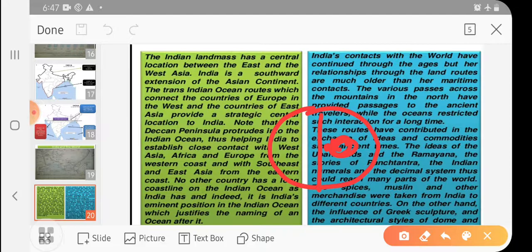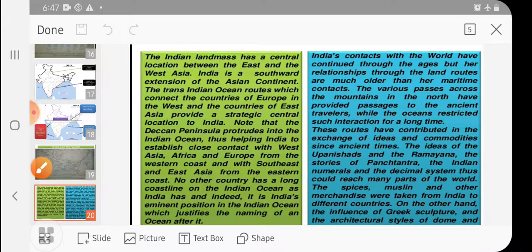So the trans-Indian Ocean routes, which connect the countries of Europe, West and the countries of East, provide the strategic central location to India. Note that the Deccan Peninsula protrudes into the Indian Ocean, thus helping India establish close contact with West Asia.